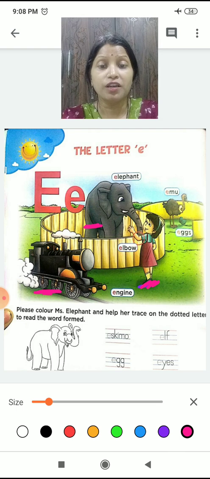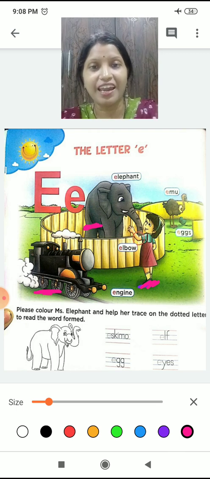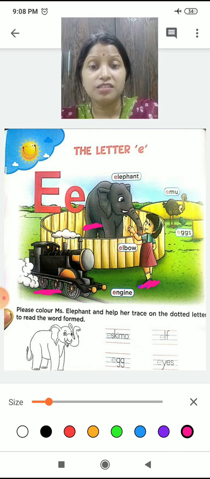So what did the girl do? There was an engine in the train there. She saw the engine. There was an engine in the train, so she became very happy that she saw it for the first time, right? So she sat in the train and went to see the elephant. She went to where there was a circus, right? Then she saw the elephant.